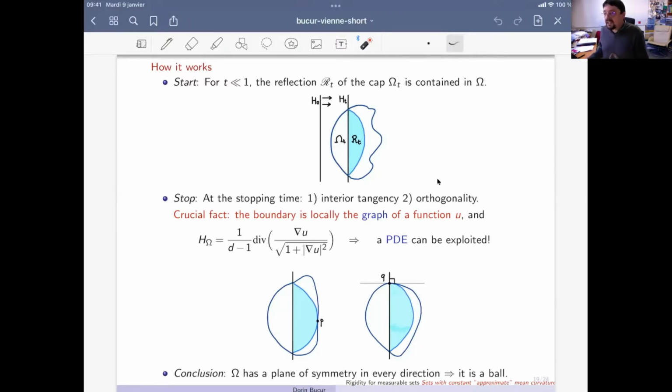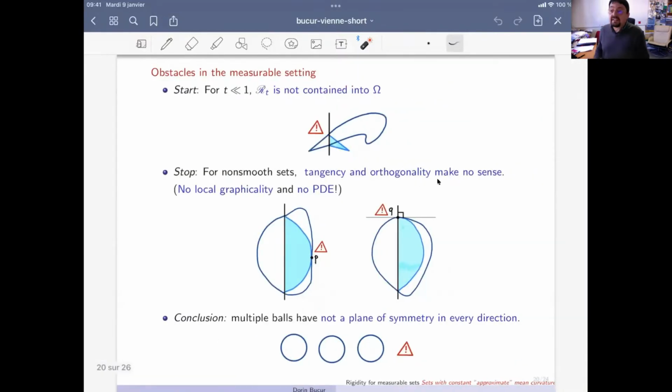So what is the situation in our case? In our case, we work with measurable sets. And as we work with measurable sets and we somehow want to follow the same idea, there is a fundamental difficulty even from the very beginning, because assuming this is omega, it's Lipschitz, it's not C2, it's just Lipschitz, and you want to produce the same kind of reasoning. So you come here and you want to reflect, but the reflected set, because it is not smooth, immediately goes out of the set. So you cannot even start the movement.